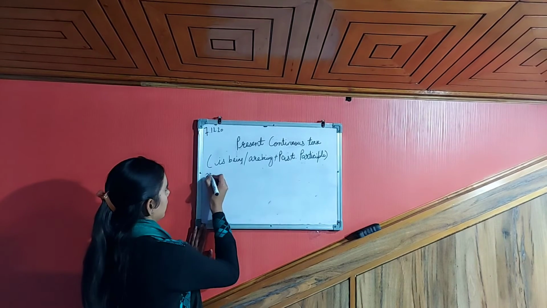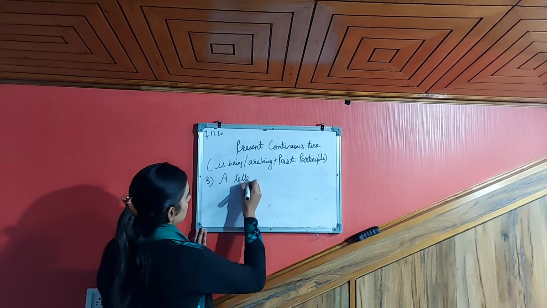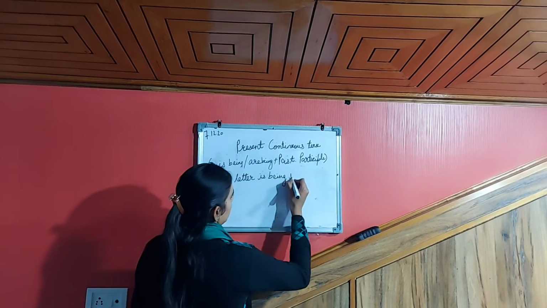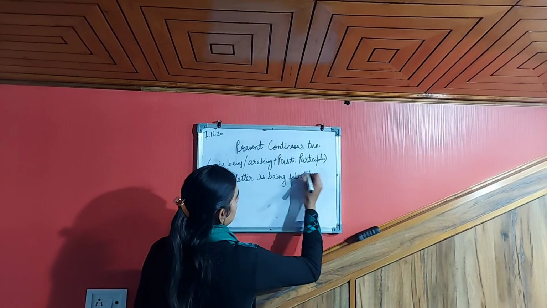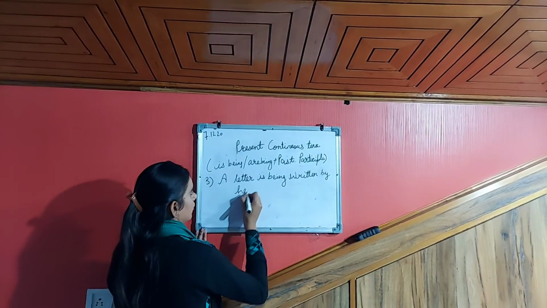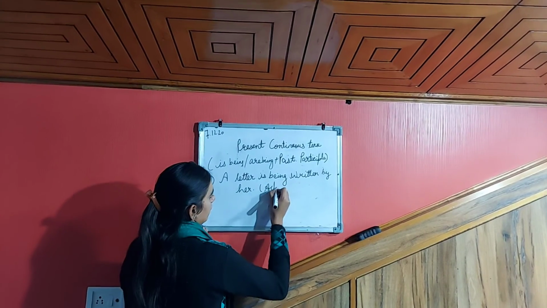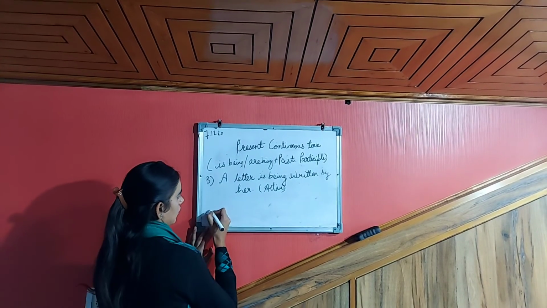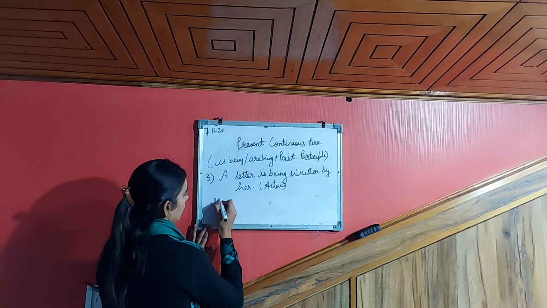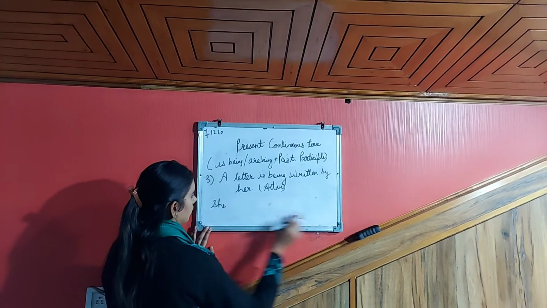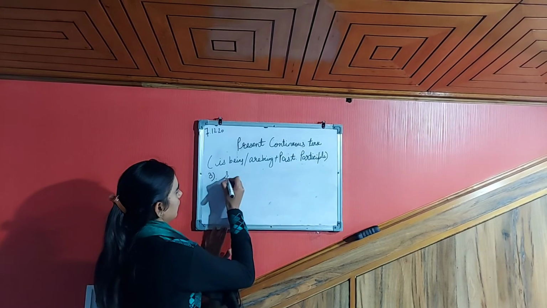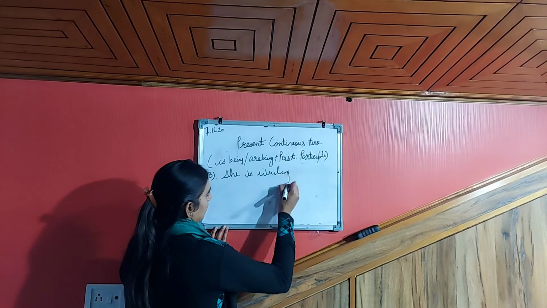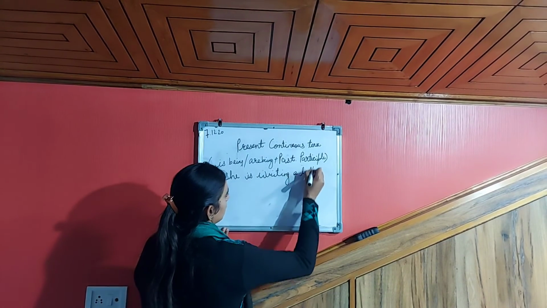Let's take another example. A letter is being written by her. Let's convert it into passive form. The third example is: she is writing a letter.